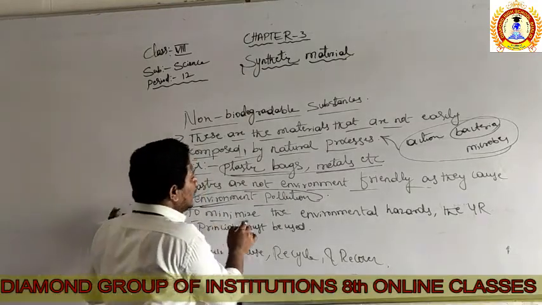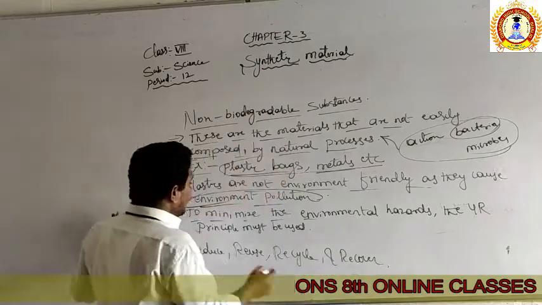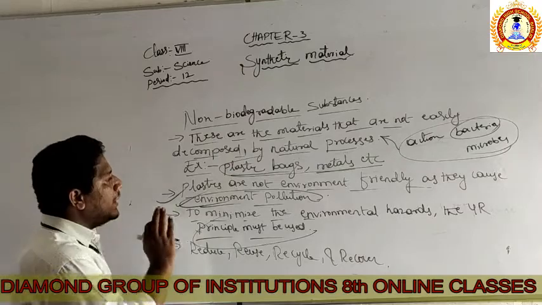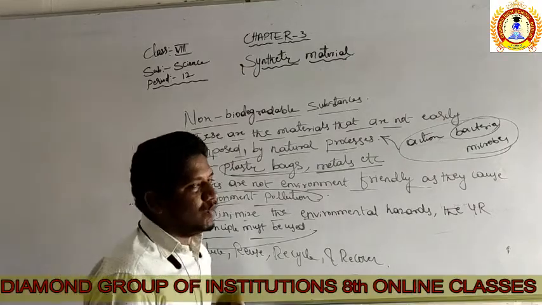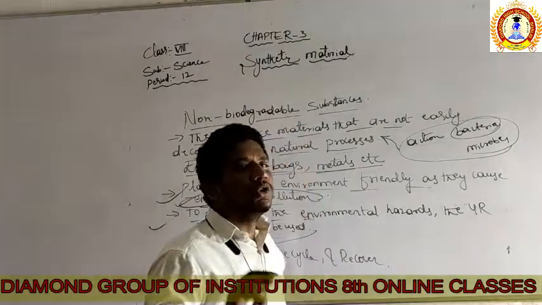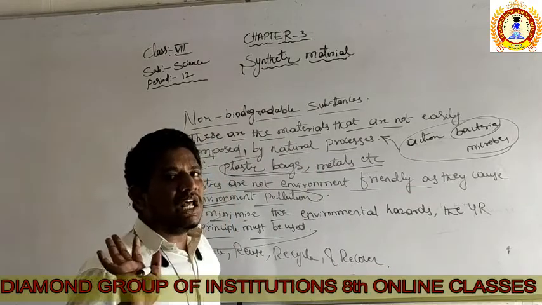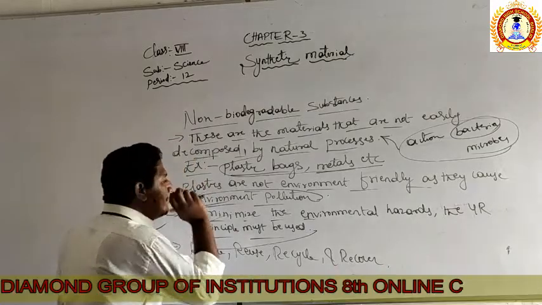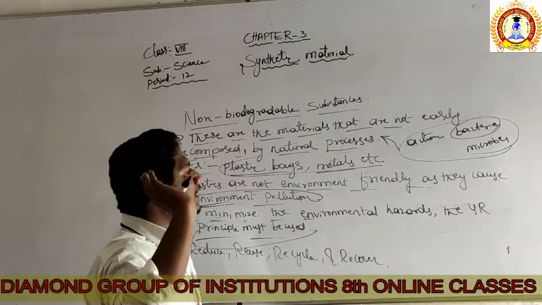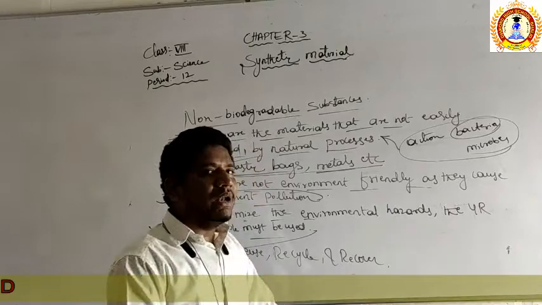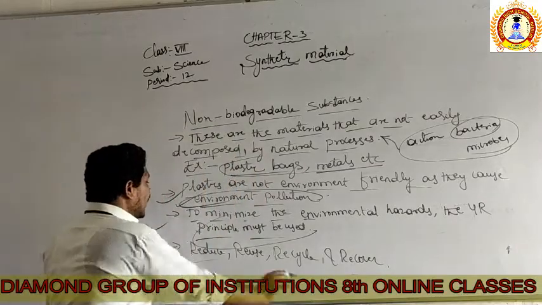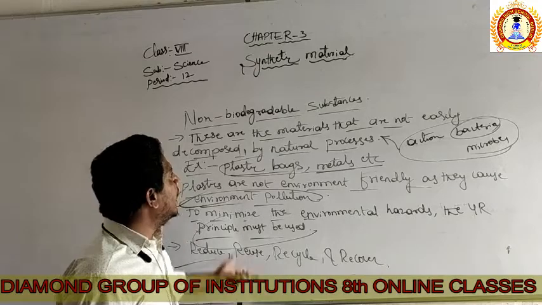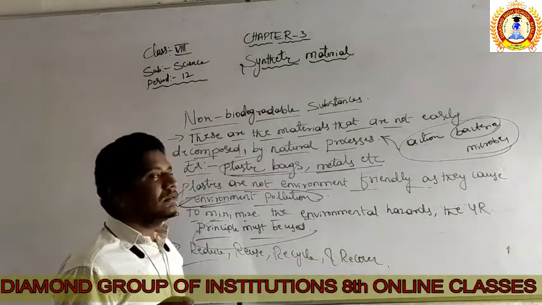So third, to minimize the environmental hazards, we need to use the 4R principle. Simple. अगर आपको एनवायरमेंटल जो भी प्रॉब्लम हो रही है आजकल के टाइम में यूज ऑफ द प्लास्टिक से, उससे बचना है तो 4R याद रखना लाइफ में. 4 R's are there which are going to make sure that environmental hazards are not caused. Reduce, कम करो. Reduce means कम करो. क्या कम करना? Uses of the plastics, right?